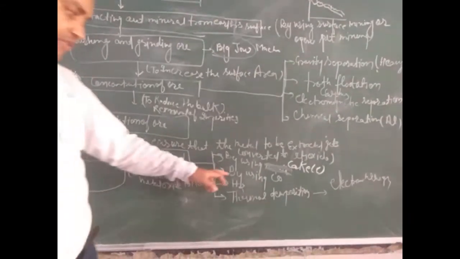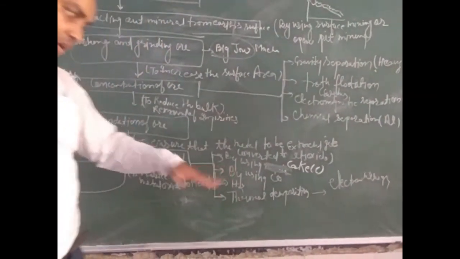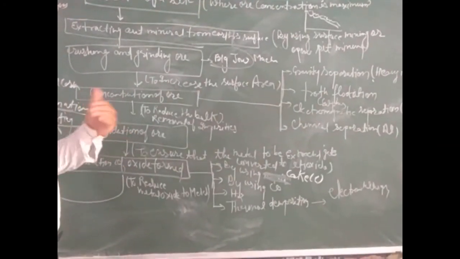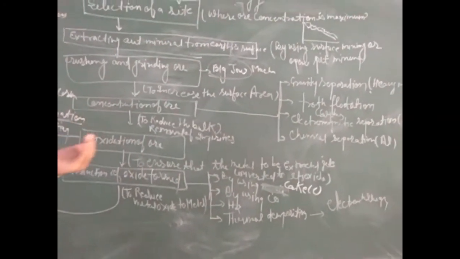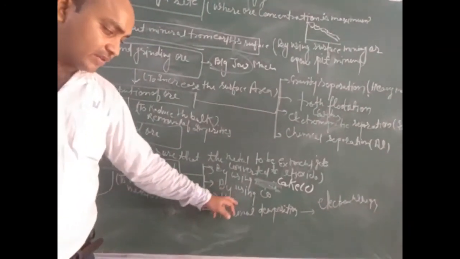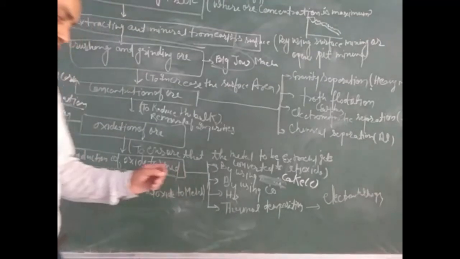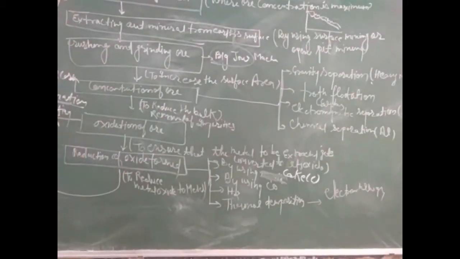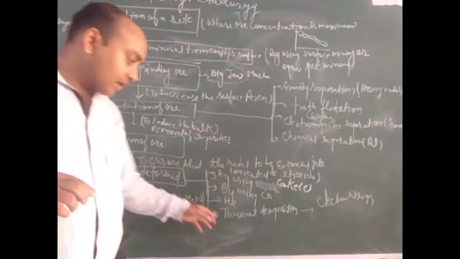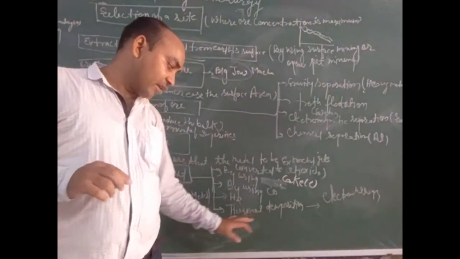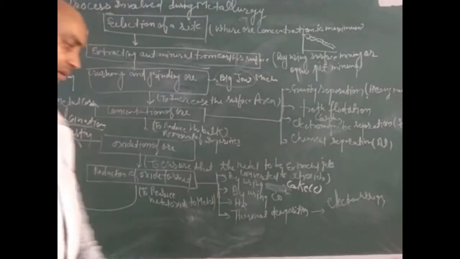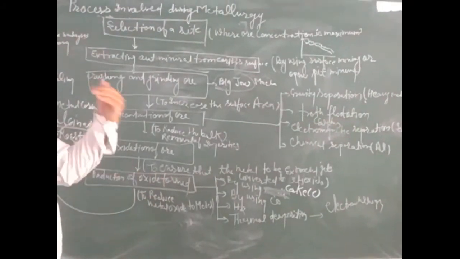Now second process, that is using carbon monoxide. Where carbon monoxide is added to the metal oxide, it can also be converted into metal form. And next reducing agent that is used is hydrogen. When hydrogen H2 is used for reduction of oxide, then pure metal can be obtained. Now last process, that is thermal decomposition. Through thermal decomposition, due to heating, some impurities can be removed.